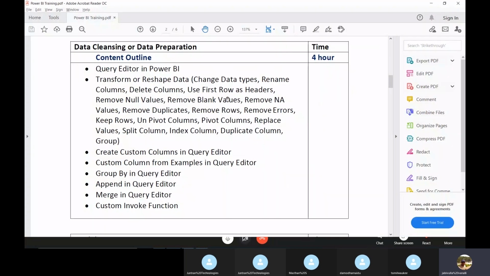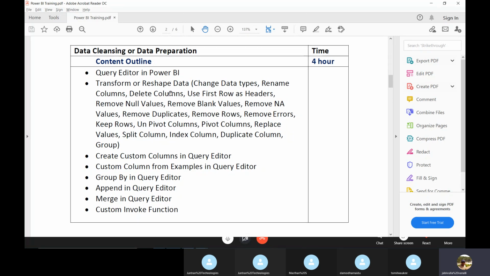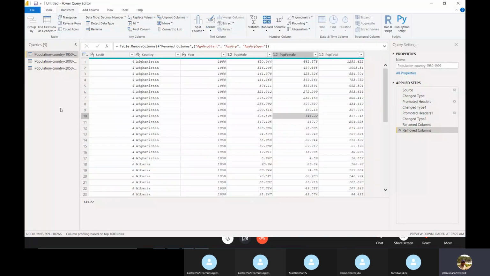So changing data types is very important. We use it regularly in a real-time environment, and renaming columns is also important. Deleting columns means you just select the columns, and use first row as headers, which was already shown. And how to remove the null values, remove or filter? We can't remove, but we can filter the values.